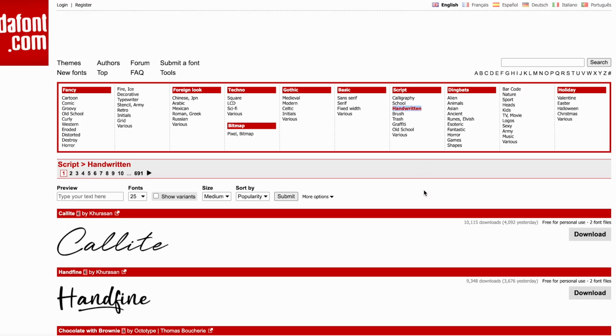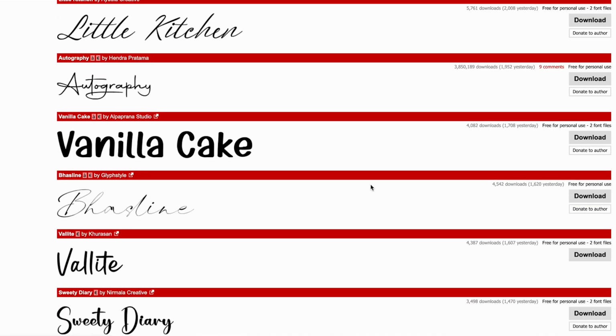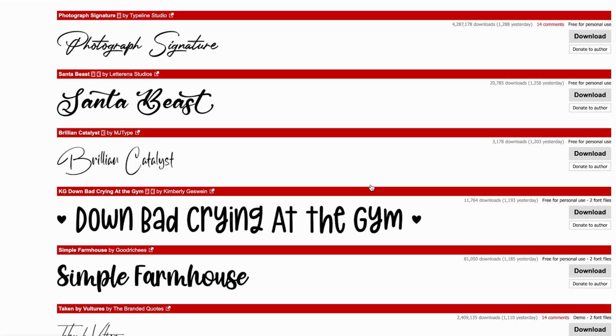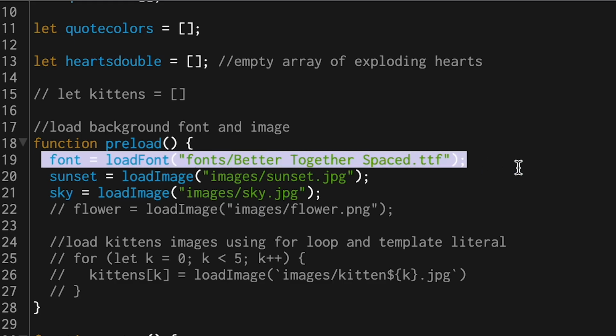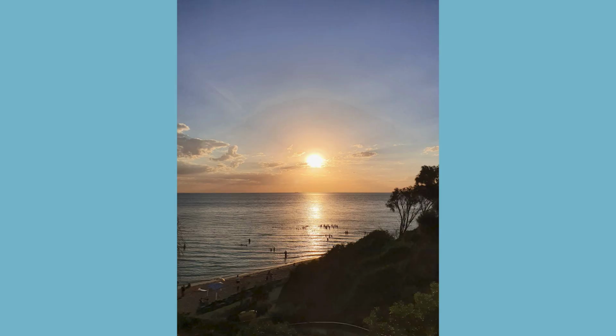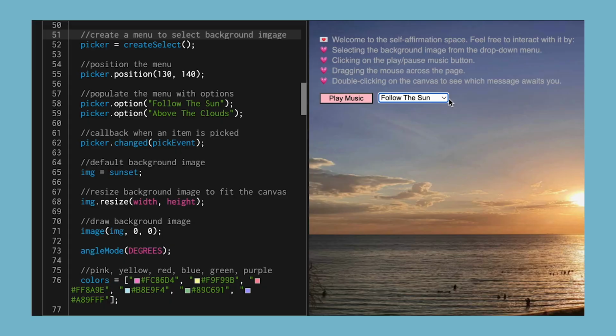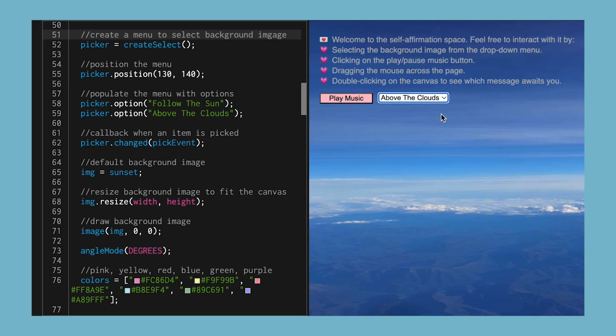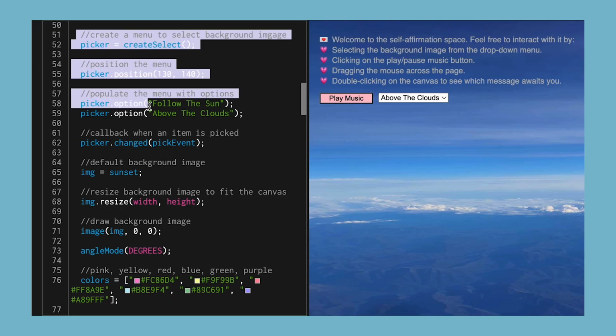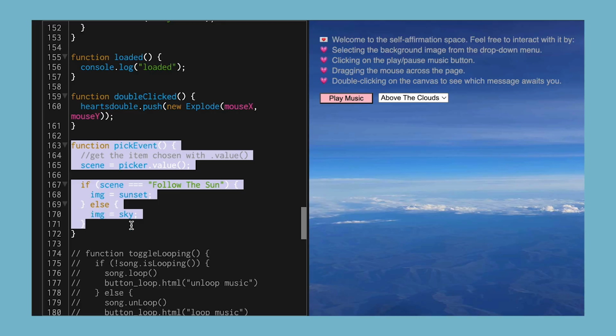Since I wanted to add a human touch to the text, I chose the handwriting font called Better Together by Kasia Jaswinska. Realizing the background was empty, I uploaded a sunset image taken when I was by the beach, which recalled a relaxing moment of the day for most people. To give my users more options of background images, I created a drop-down menu.